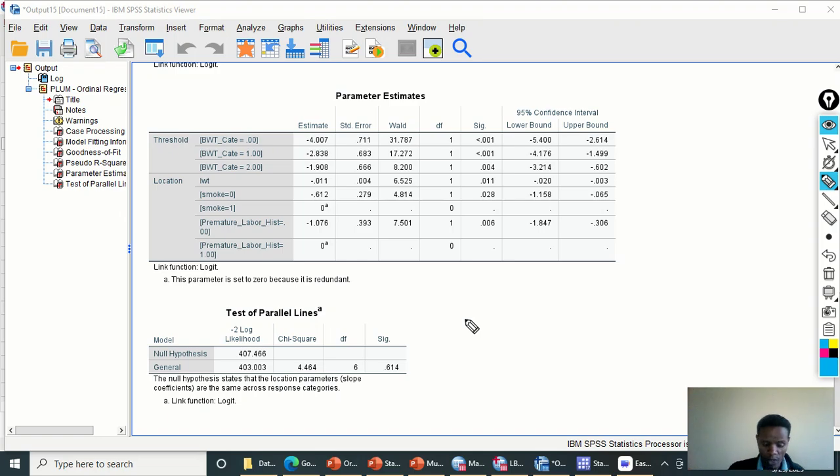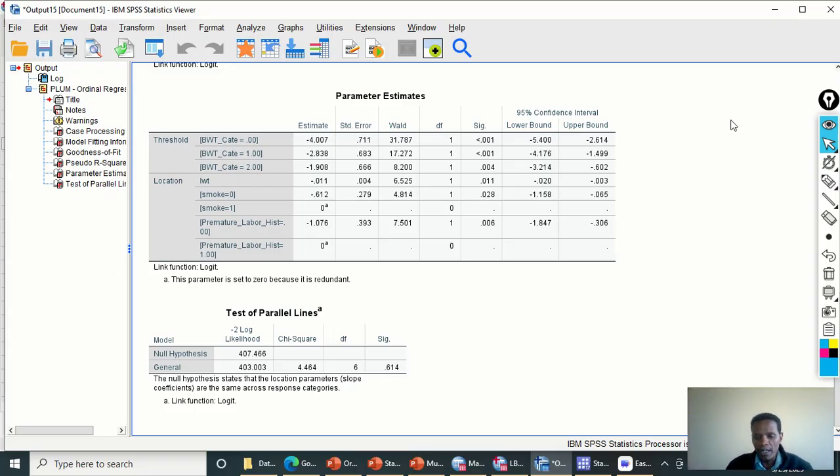So in order to accept the null hypothesis, which says the effect of predictor variables on each of the categories are the same, the p-value should be greater than 0.05. In this case, it is 0.614. Therefore, we can say that the proportional odds assumption is fulfilled. So we should interpret the results of this ordinal logistic regression result.